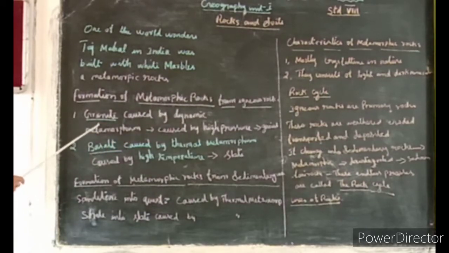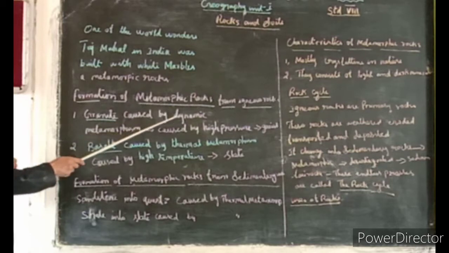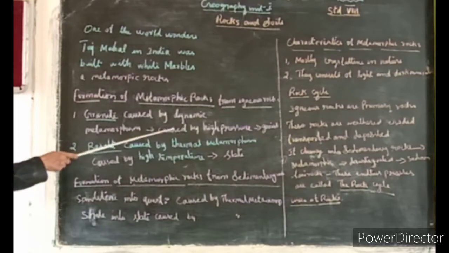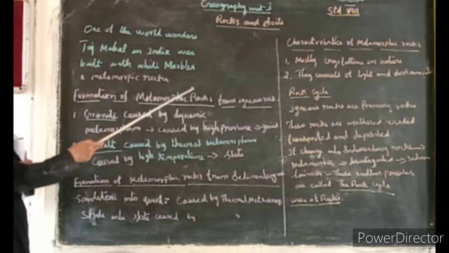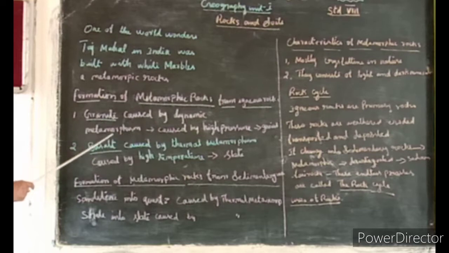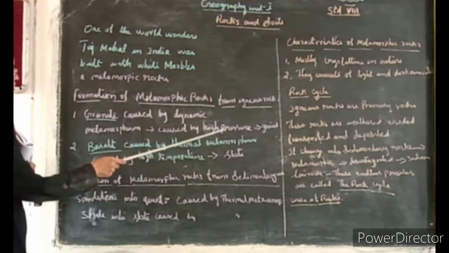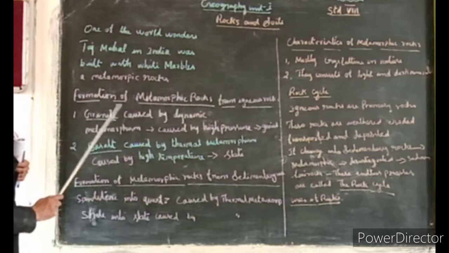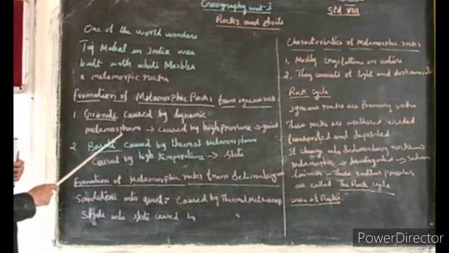Example, granite. Granite is changed by dynamic metamorphism. I already told you the meaning of dynamic metamorphism. Due to the high pressure, the igneous rocks change into dynamic metamorphic rocks. Example, granite. Then granite changes into schist. It is called dynamic metamorphism.